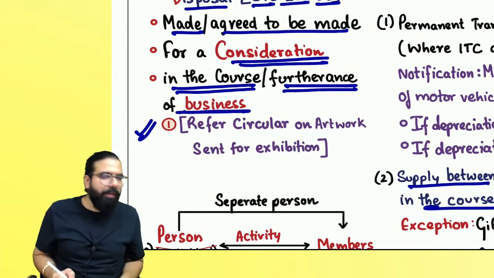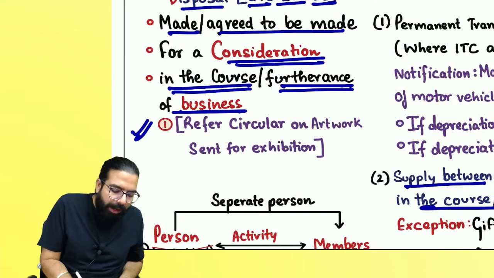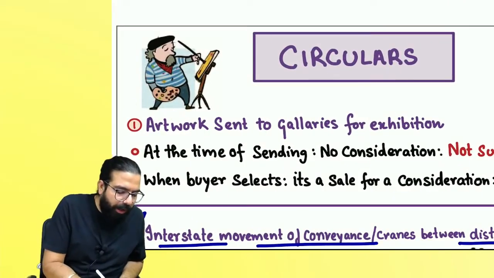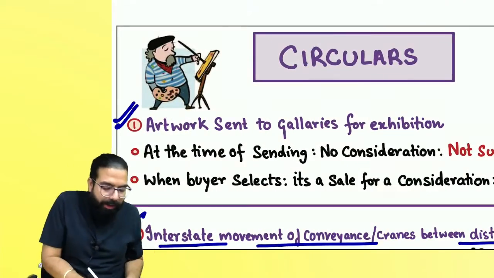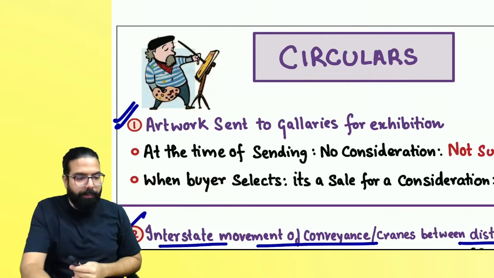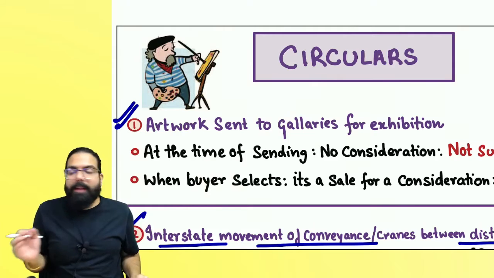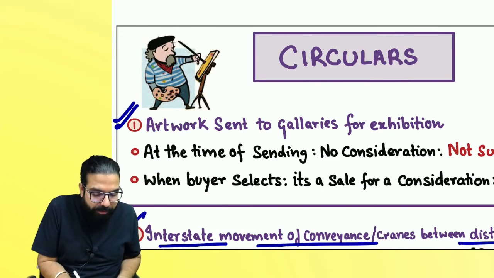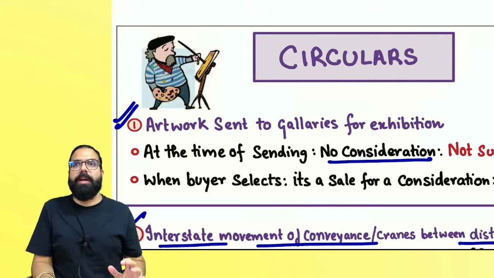Now here we have one circular on artwork sent for exhibition. I've given that circular down. What is this circular telling? When you are sending the artwork to galleries for exhibition, at the time of sending, there is no consideration which has been fixed, and hence it is not a supply.